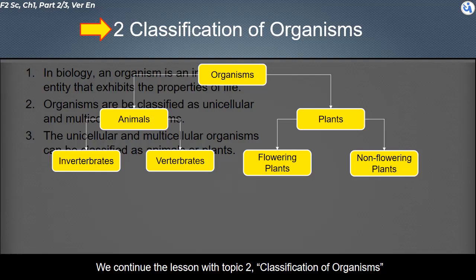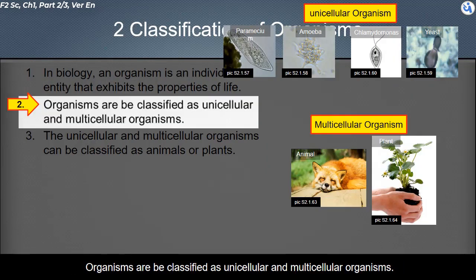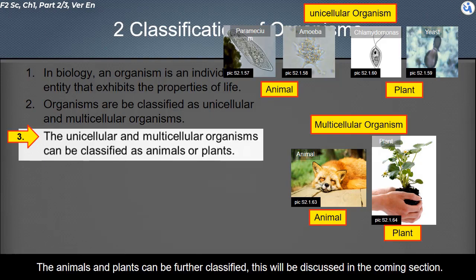We continue the lesson with Topic 2, Classification of Organisms. In biology, an organism is an individual entity that exhibits the properties of life. Organisms are classified as unicellular and multicellular organisms. The unicellular and multicellular organisms can be classified as animals or plants. The animals and plants can be further classified. This will be discussed in the coming section.